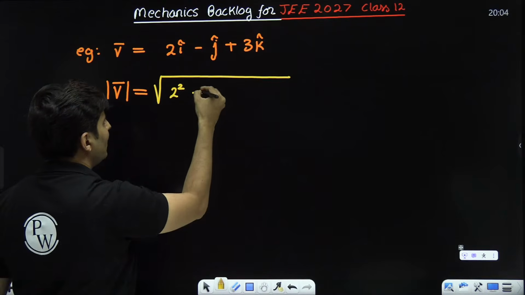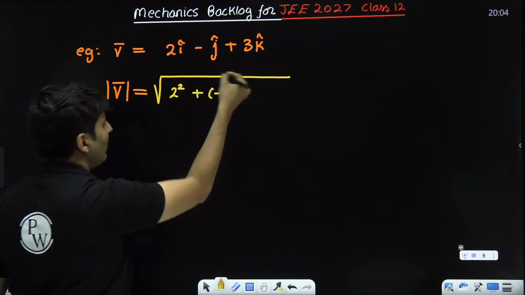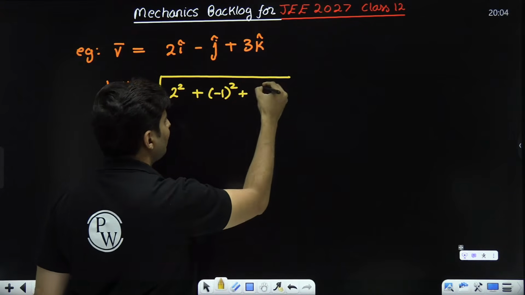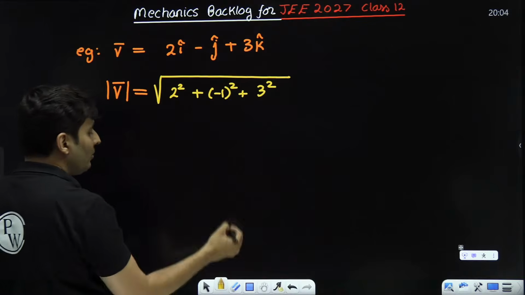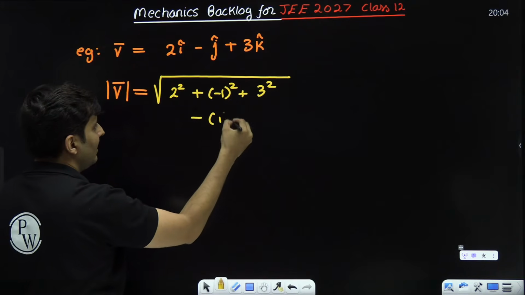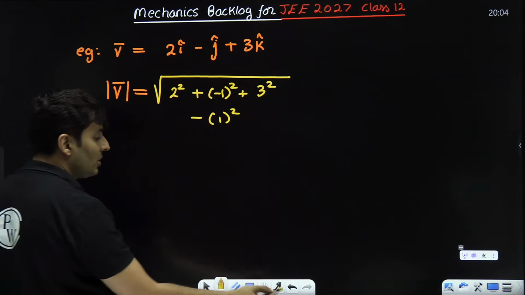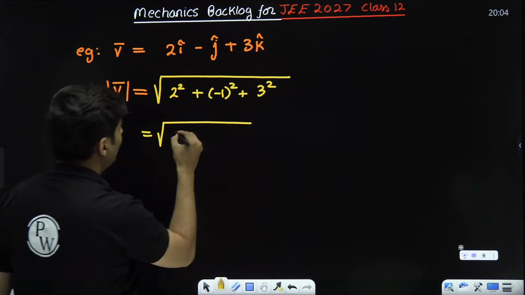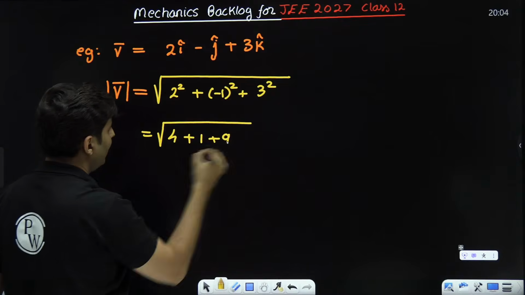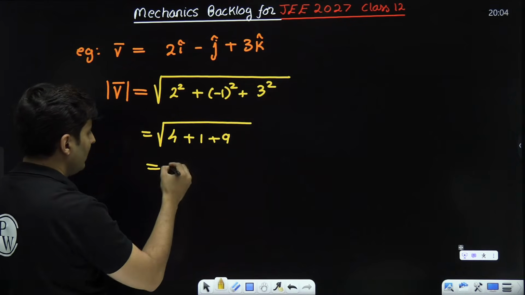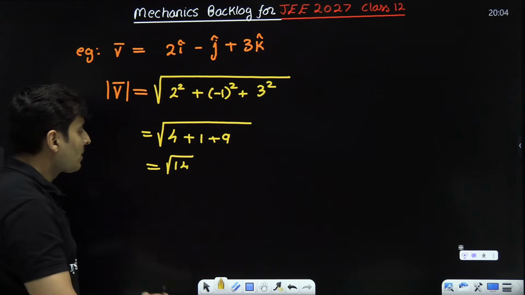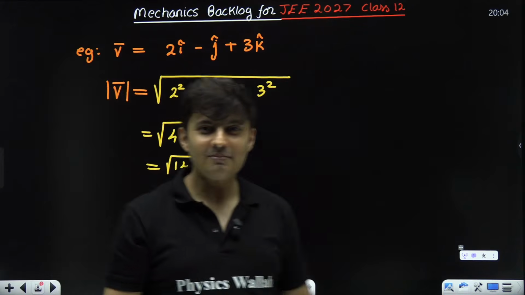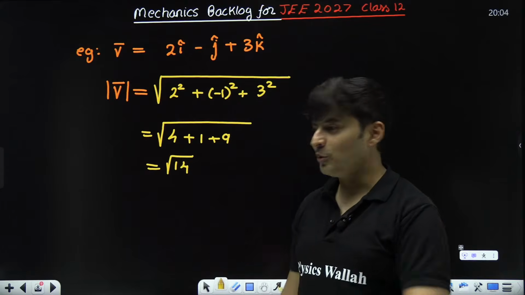Don't bother over here, this is minus 1 square. It will be 1 square only. Even if you don't take the negative sign, it will still be the same. Then 3 square. Do not make the mistake of putting minus and then 1 square. That is absolutely incorrect. Negative square will be positive. So that would be 4 plus 1 plus 9, which is 14. So the answer for this magnitude is root 14.